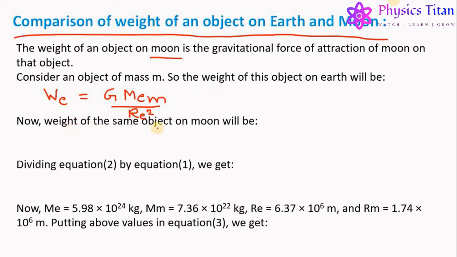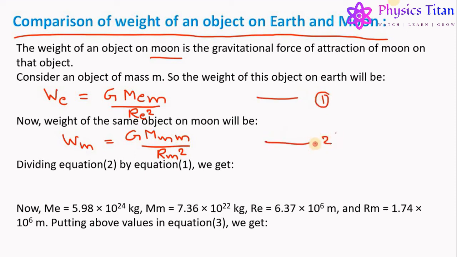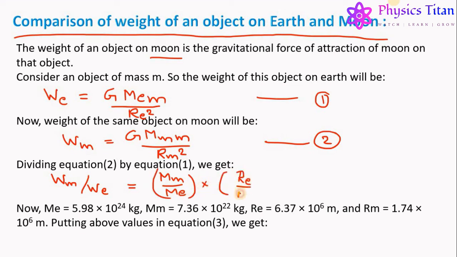Now, the weight of the same object on Moon will be W_m equals G mass of Moon, mass of object upon radius of Moon whole square. Let this equation be equation 1 and this be equation 2. Dividing equation 2 by equation 1, we get W_m upon W_e equals M_m upon M_e multiplied by R_e upon R_m whole square.